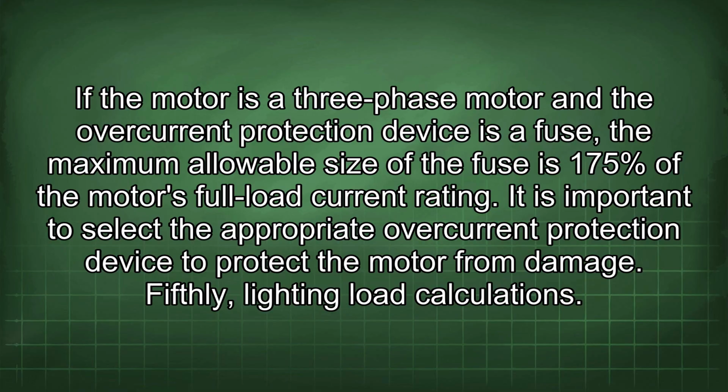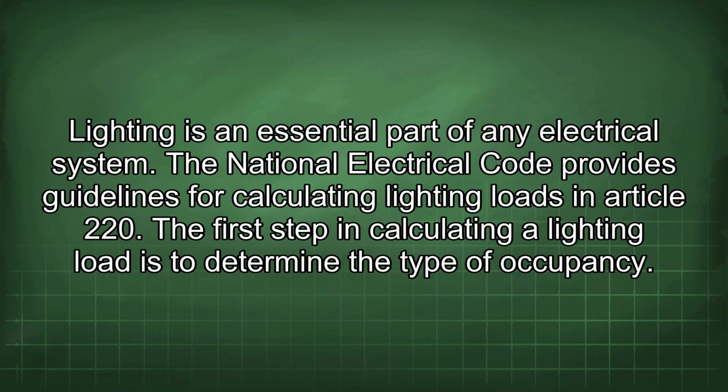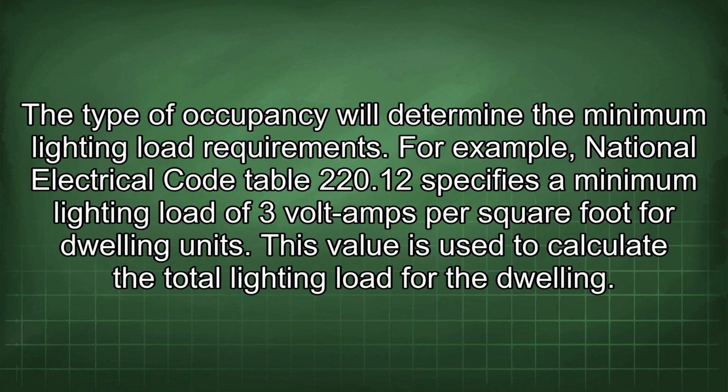Fifthly, lighting load calculations. Lighting is an essential part of any electrical system. The National Electrical Code provides guidelines for calculating lighting loads in Article 220. The first step in calculating a lighting load is to determine the type of occupancy. The type of occupancy will determine the minimum lighting load requirements. For example, National Electrical Code Table 220.12 specifies a minimum lighting load of 3 volt-amps per square foot for dwelling units. This value is used to calculate the total lighting load for the dwelling.